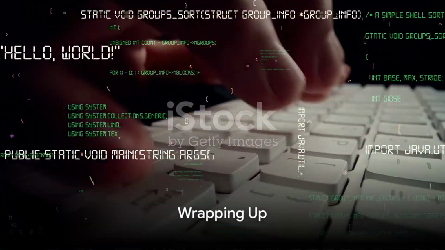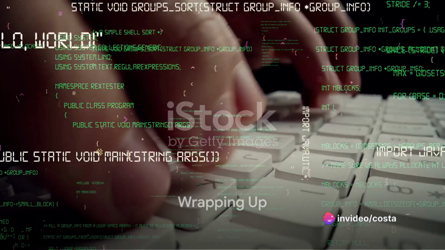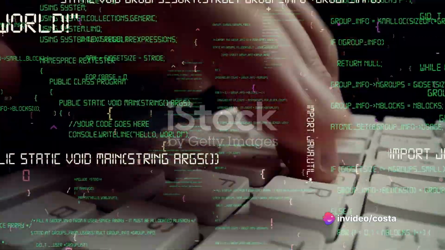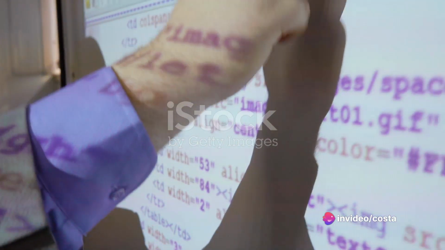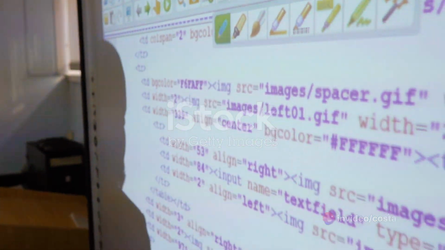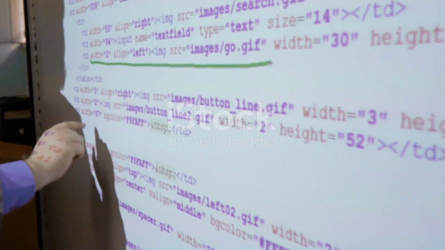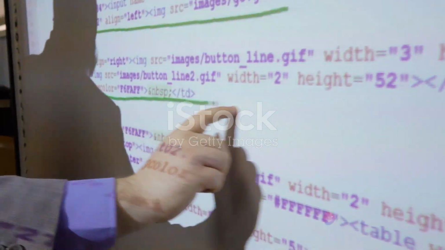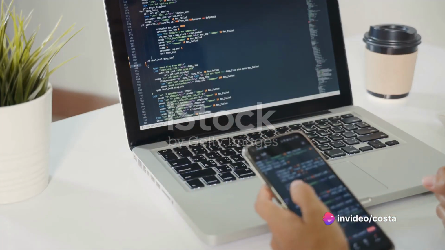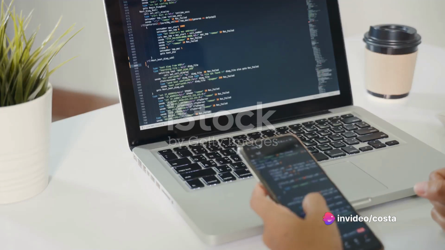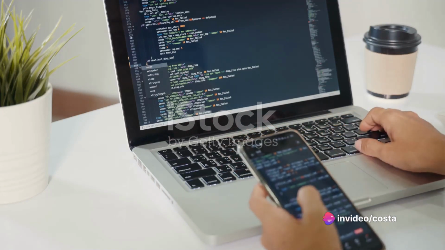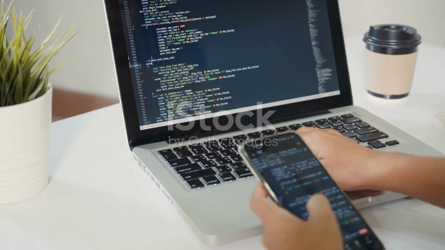So we've taken a whirlwind tour through the world of programming languages and program development. We've discovered the significance of these languages, just as diverse and complex as our human languages, each with its own syntax, grammar, and vocabulary. They are the building blocks that breathe life into our digital tools, from the most basic calculator app to the most advanced artificial intelligence systems.